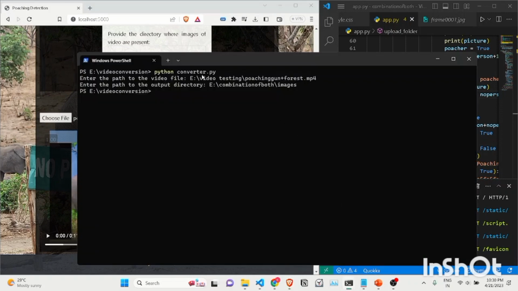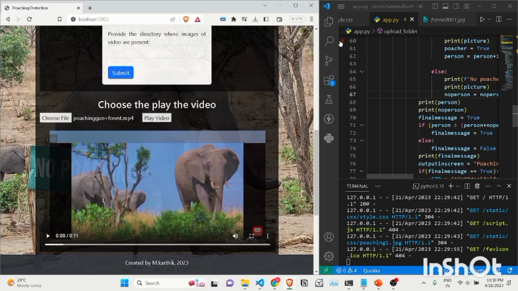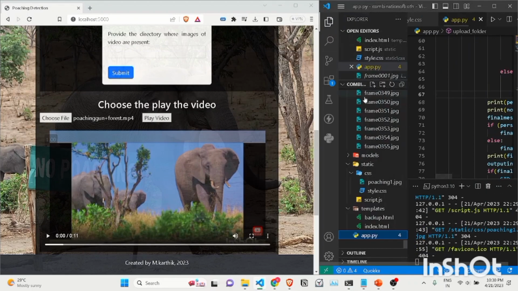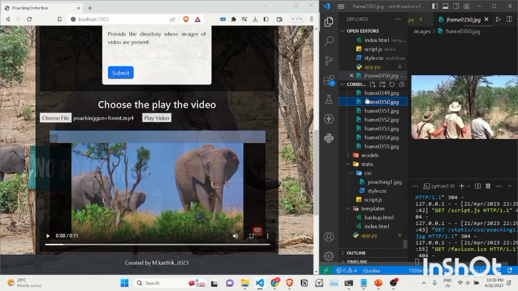Again, I'm running a script file which helps in converting this MP4 file into a series of images and storing it in a certain location. And then after running this code, all the images will be stored in this directory. I can just show you the 350th image. It contains around 355 images, which I'm converting into a series of images. Now I'm going to run the machine learning model and the web application.